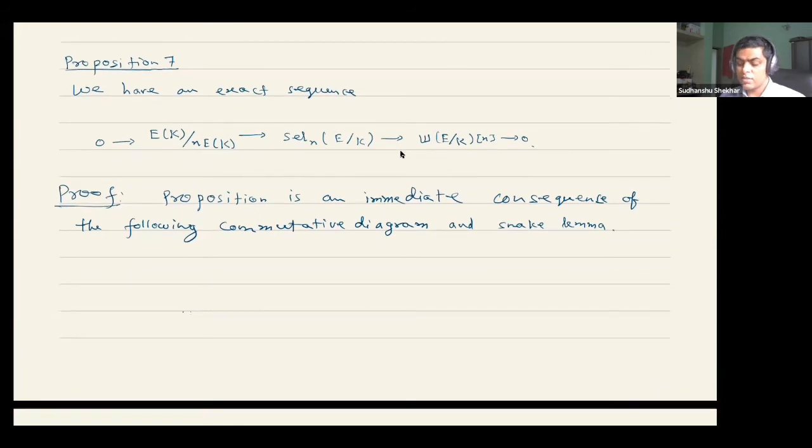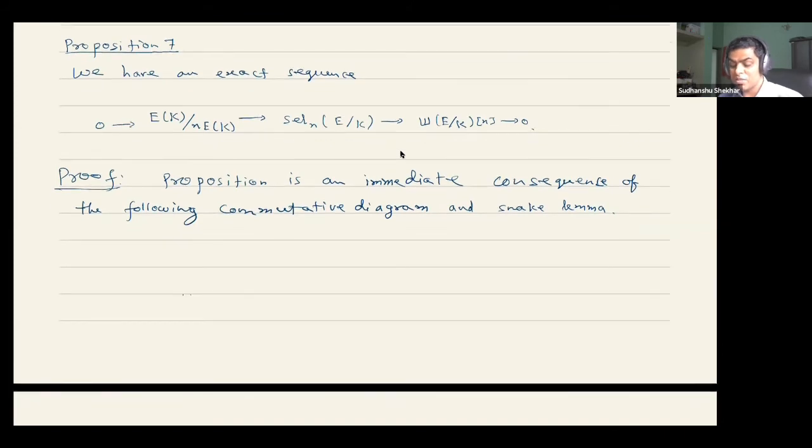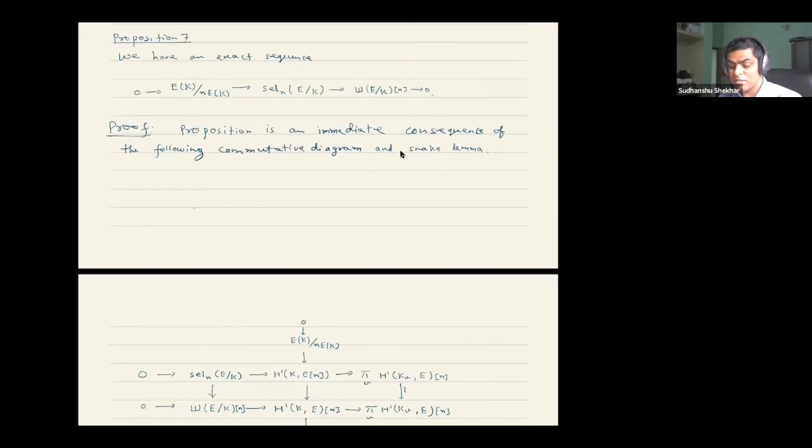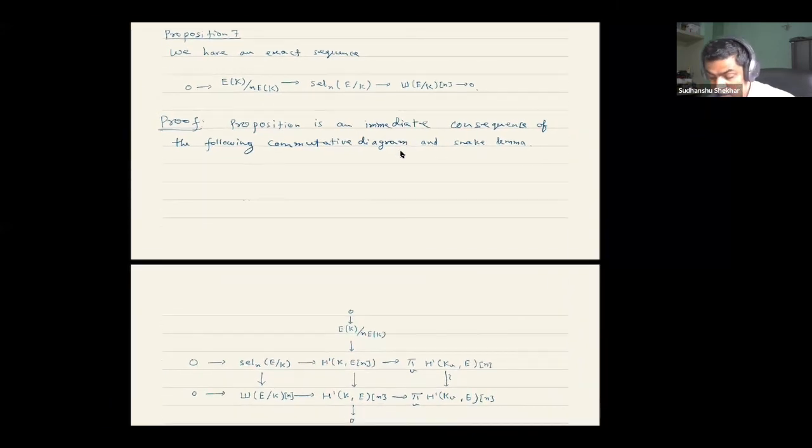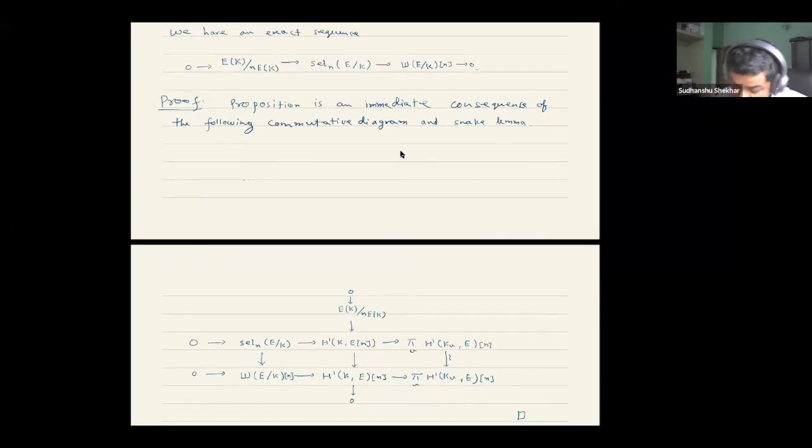This exact sequence is an immediate consequence of the commutative diagram, which I will be showing you on the next page. Let me make it smaller. So here is this commutative diagram. You have the definition of the n-Selmer group up there in the first horizontal sequence. The second one is the definition of star, but instead of considering all the elements, I just take the n-torsion elements.